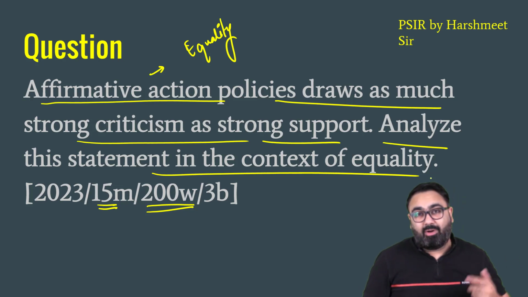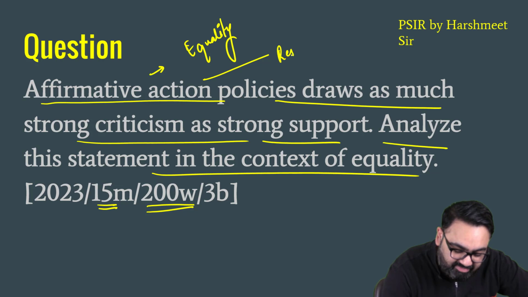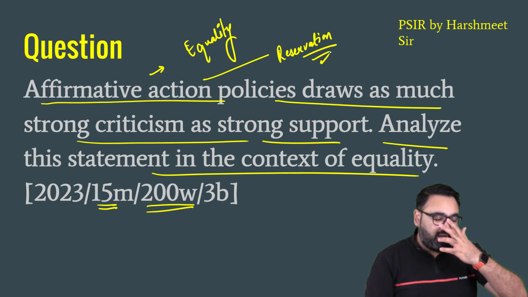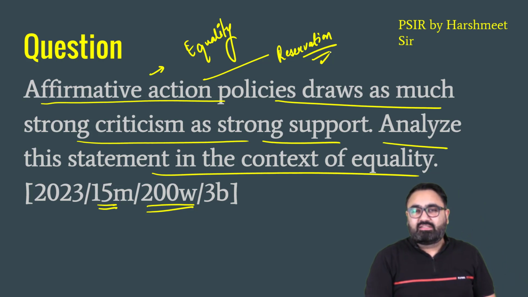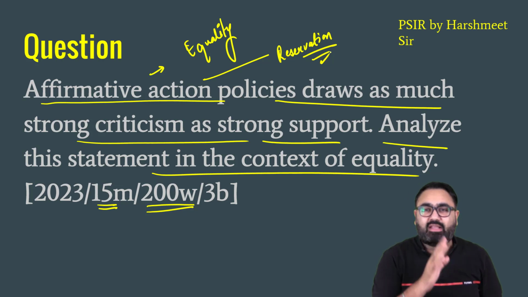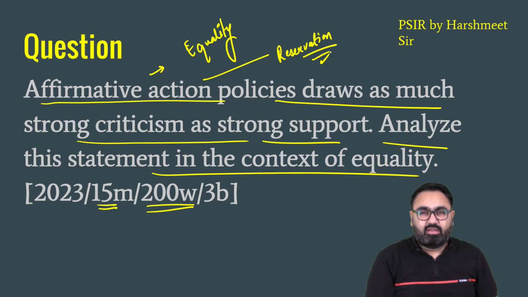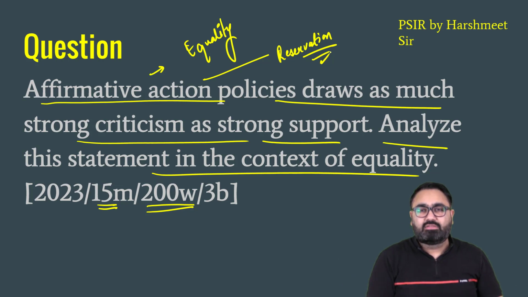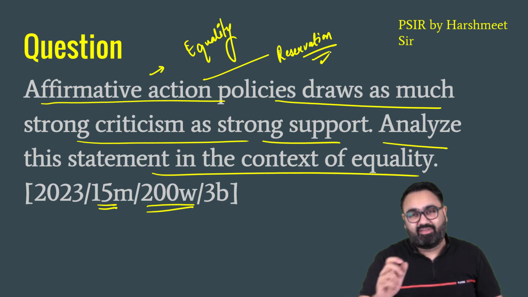Now, you might have heard about affirmative action, especially when you read about reservation. Just like in India, we have historical proof to believe that there are certain sections of society that were discriminated against in the past. The Dalit community, the scheduled tribes, the other backward classes. There is enough proof now to suggest that a lot of these communities have been deprived of opportunities in the past, and now there is a need to bring them at par with others. How do you bring them at par with others? By giving them preferential treatment. And that usually looks like reservation.